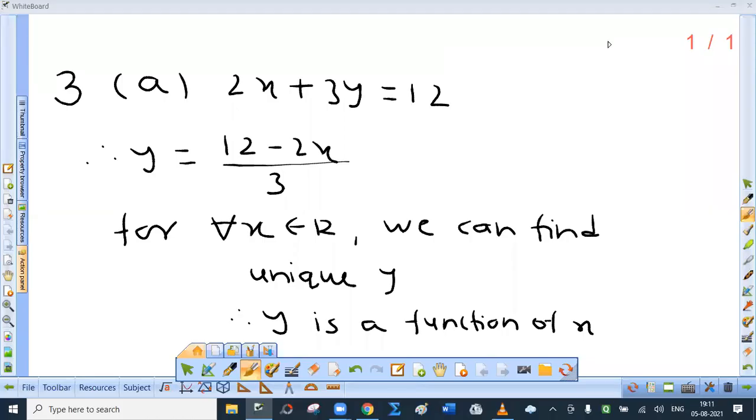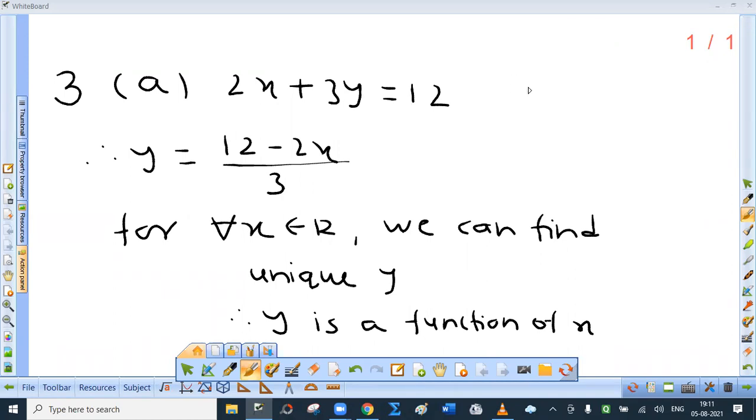Now, third sum: check if the relation given by the equation represents y as a function of x. See, this is important. First is 2x plus 3y equal to 12. You should know that a function, if it exists, can be represented by y equal to. So try to write the given relation as y equal to. 2x plus 3y equal to 12, so y is what? (12 minus 2x) upon 3.